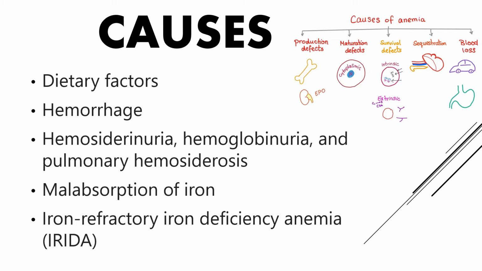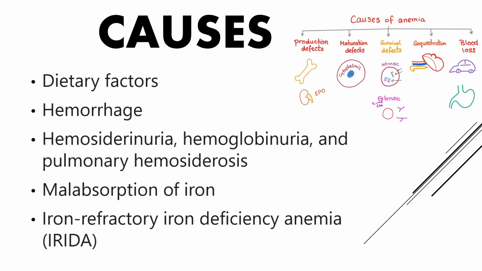Second one is the hemorrhage. Hemorrhage is the condition in which there is a lot of blood loss, and blood mainly contains iron, so it affects the iron amount in the body.